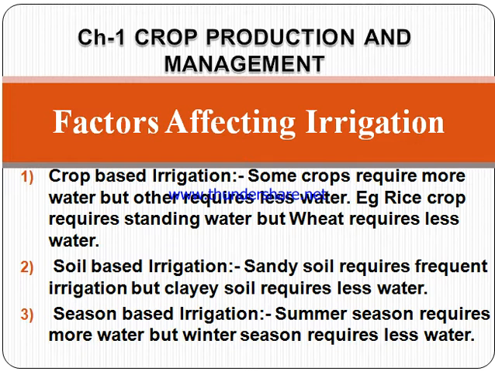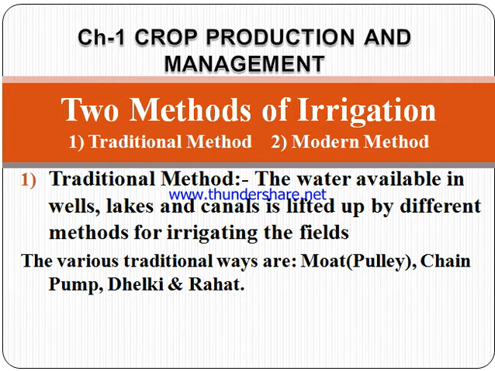Next is season-based irrigation. Summer season requires more water, but winter season requires less water. In the summer season the evaporation of water is more, hence we require more water, but in the winter season we require less water. Next is the methods of irrigation.